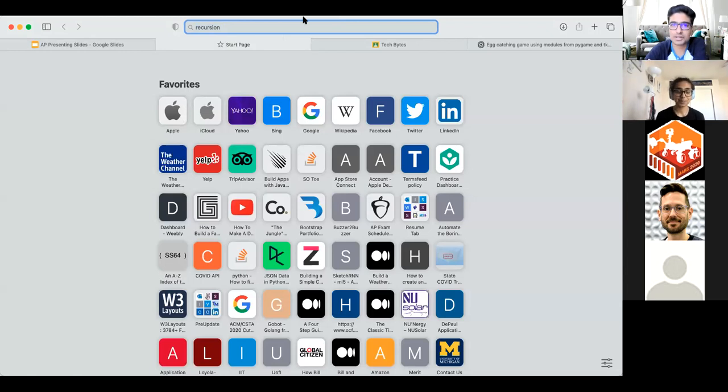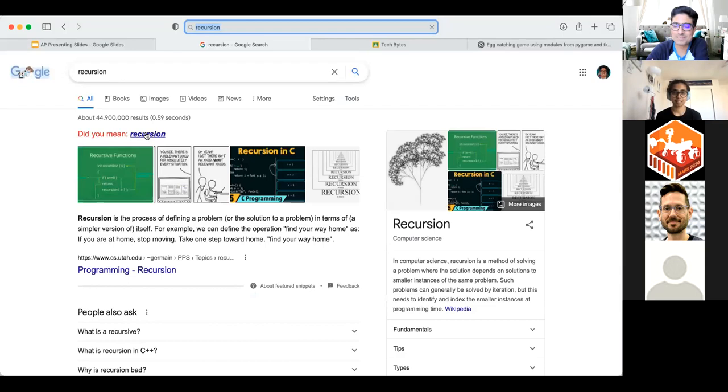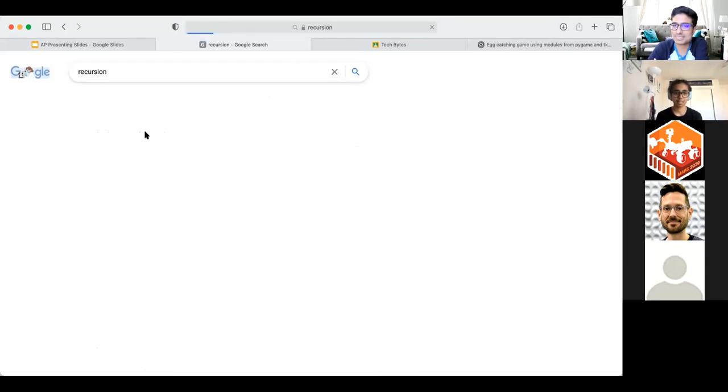Look at Google. If you guys go on Google and search up recursion, look what happens. If I hit enter, something cool I found out. Look what happens. It never finishes the loop. It's always going to say, "Did you mean recursion? Did you mean recursion?" That's pretty cool.